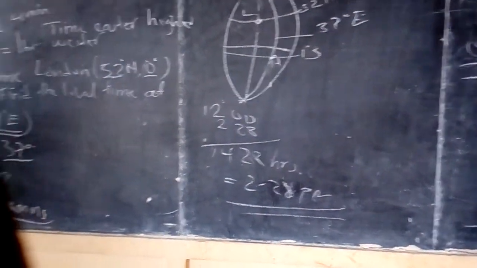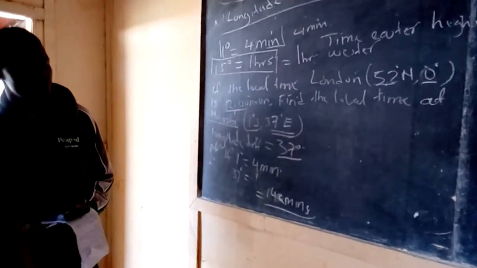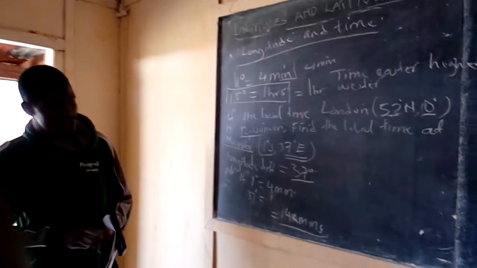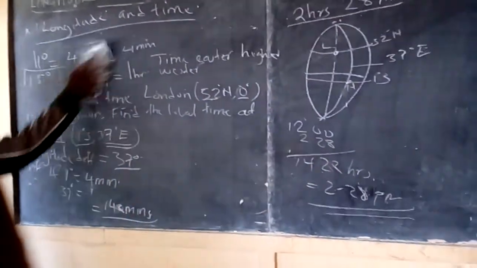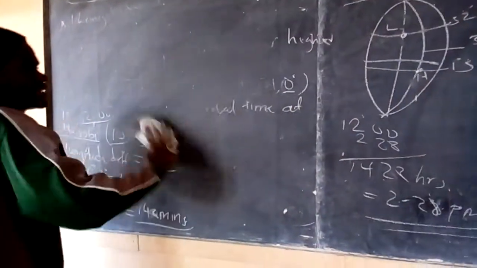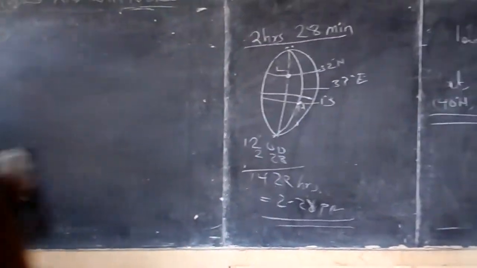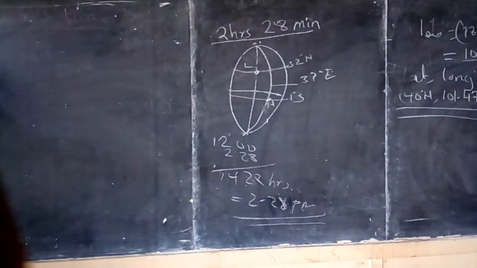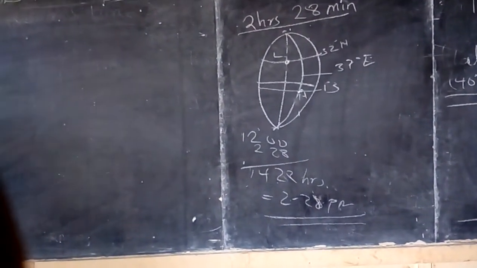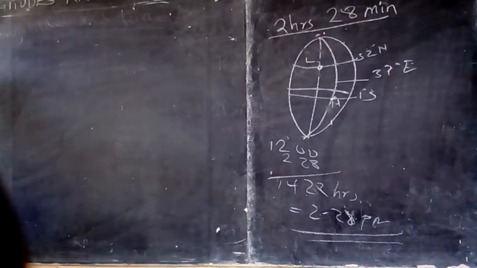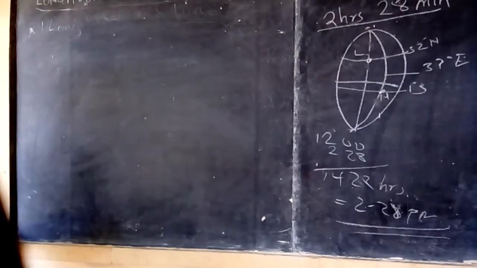And that is all about longitude and time. Now the last thing we are going to discuss is the shortest distance along the Earth surface.